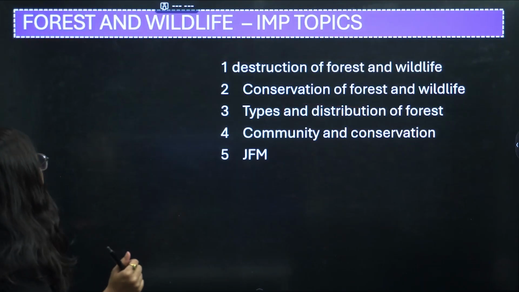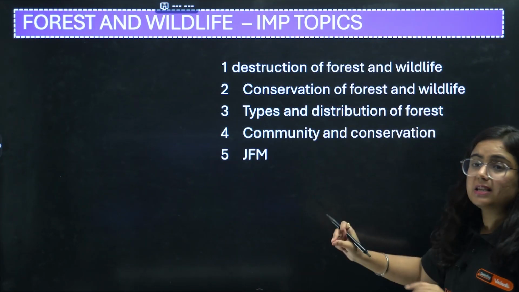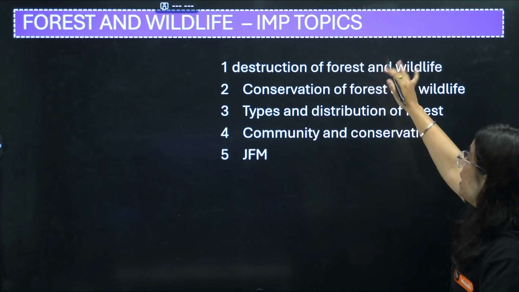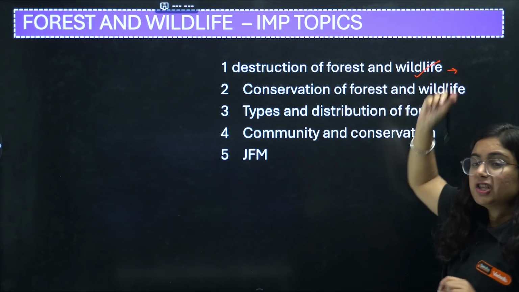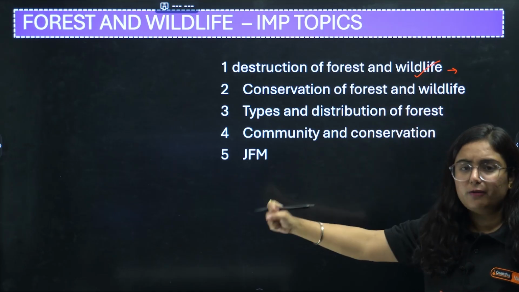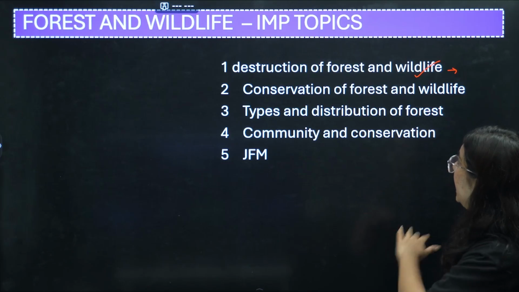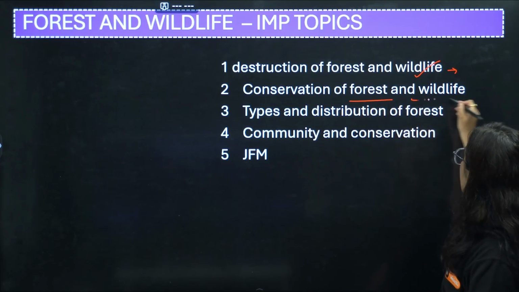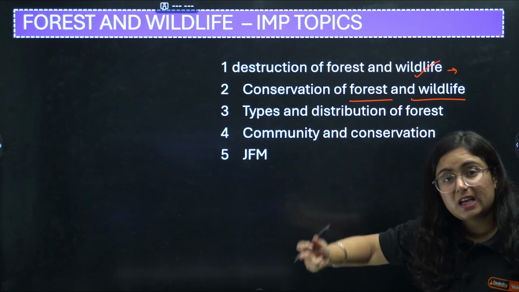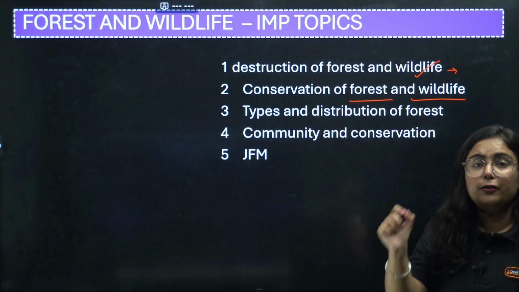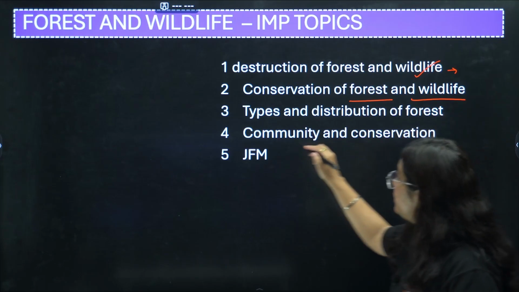Moving further with the important topics of this forest and wildlife, because this is very, very important. So we will talk about the destruction of forest and wildlife that is given in the initial pages of the chapter. You just need to have a reading. It will hardly take 10 minutes, okay? Then move with the conservation of forest and wildlife. In this, the question can come, what are the steps taken by the government for the conservation of forest and wildlife in India? Third is types and distribution of forest.